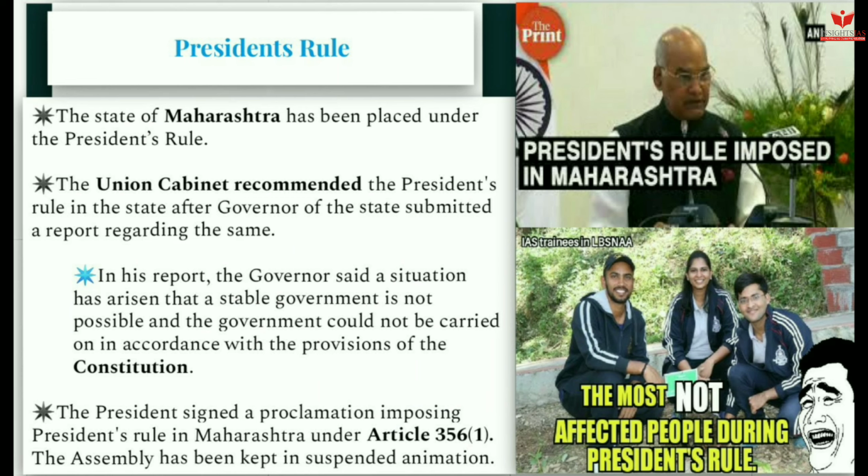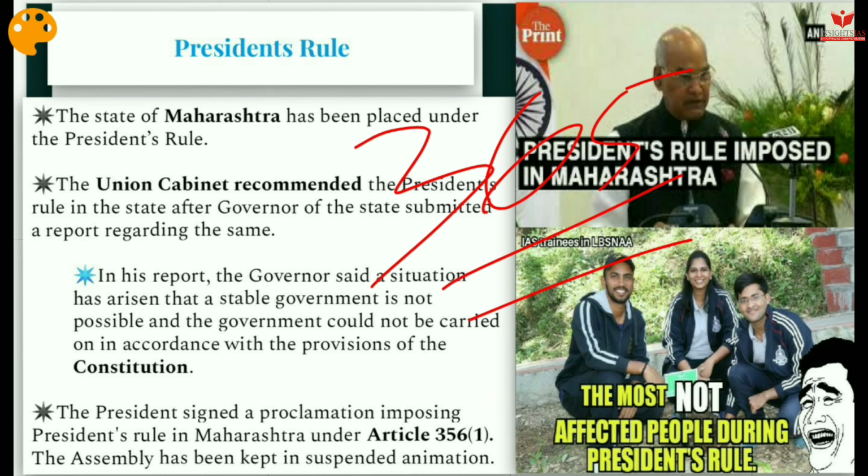Okay. And another article is there, that is Article 365. Also under that, President's rule is imposed. So what is this Article 365? Whenever a state fails to comply with or to give effect to any direction from the Centre, it will be lawful for the President to hold that a situation has arisen in which the government of the state cannot be carried on in accordance with the provisions of the Constitution.